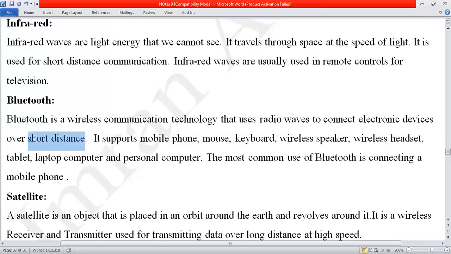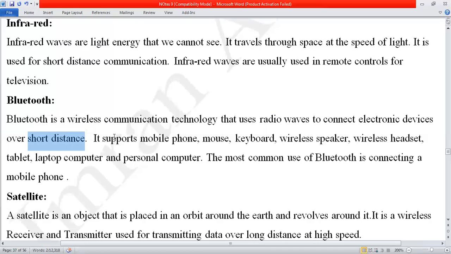So it is also used for short distances. Let's say you are sharing your data with the help of Bluetooth to your brother. At the same time, he picks up the mobile and goes out. So the connection will be lost after some meters.